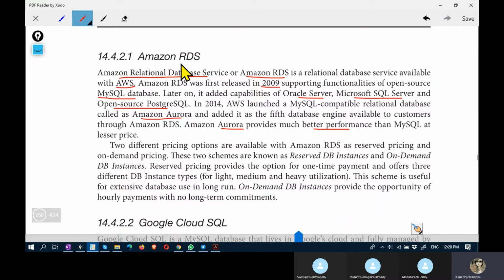Amazon RDS supports two schemes for pricing: reserved database instances or on-demand database instances. In reserved database instances, you have to specify for how much period you need database on a regular basis.